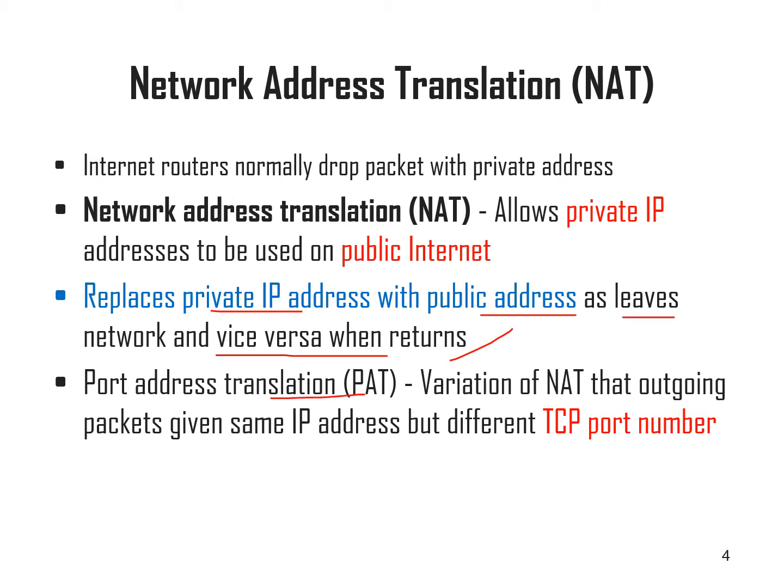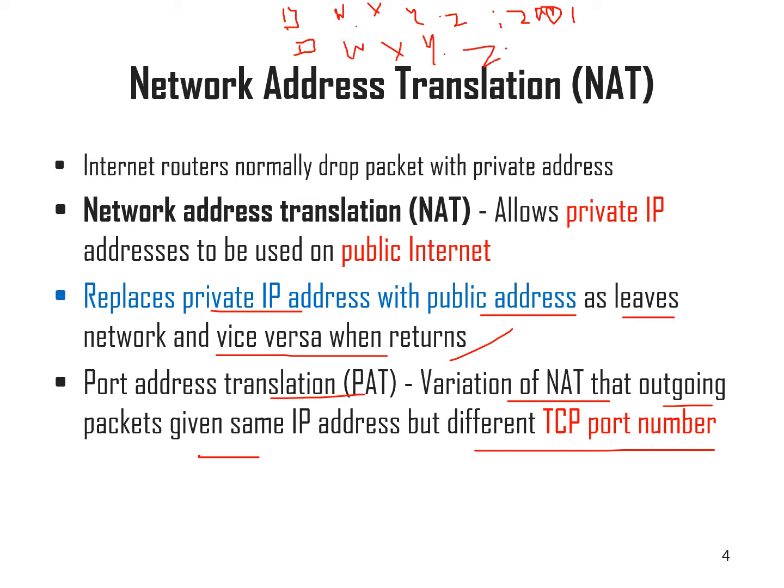So what is meant by port address translation? It is an extension of NAT, a variation of NAT. Outgoing packets are given the same IP address but different TCP/IP port numbers. So if this is the first packet, and the second packet will be given the same IP address, say for example w.x.y.z, with the port number, say for example, 2001. The second packet will get the same IP address w.x.y.z with 2002. So it has been differentiated with the help of port numbers. Simple. That is port address translation.